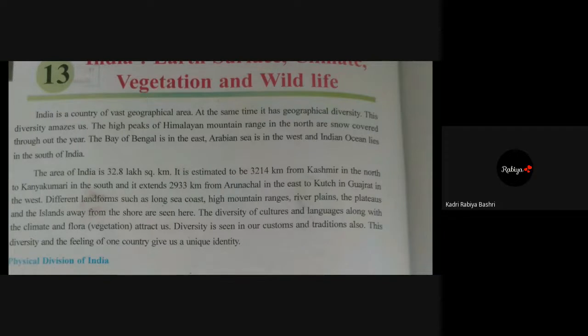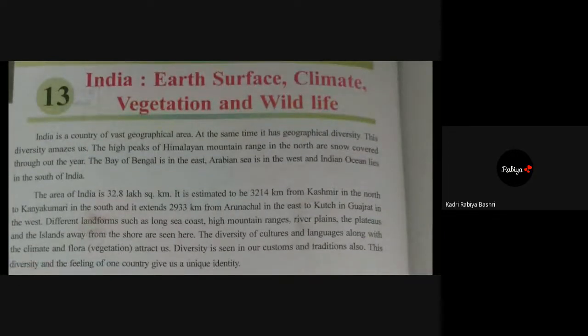Yes, very good. Chalo. Now, we all know that India is a very vast country in geographical area. Yes or no, Insha? It is a very vast country or not? Girls, can you listen to me? Yes, ma'am. And the vastness, the area, you can imagine, is 32.8 lakh square kilometers.